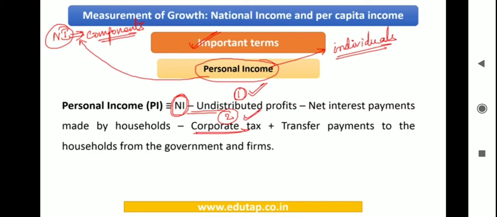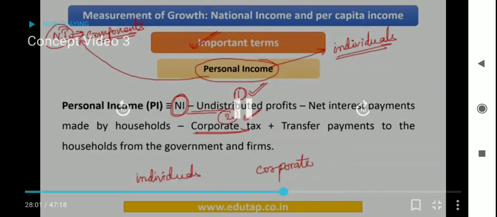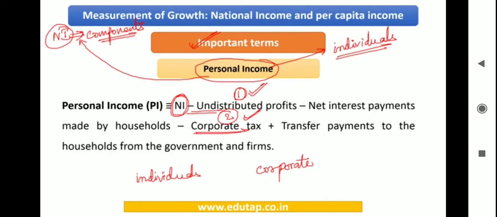Now consider a situation. Here you have individuals, and here you have, for example, corporate houses. These individuals can get loans from these corporates, so now they have to pay interest for those loans. And there can be another situation where the corporate, or the government, gets a loan from individuals and pays interest to them.